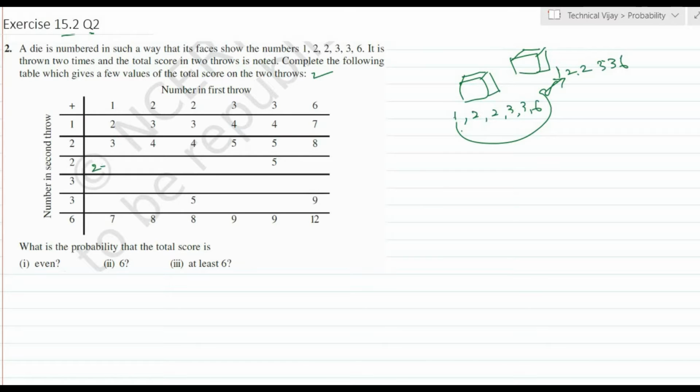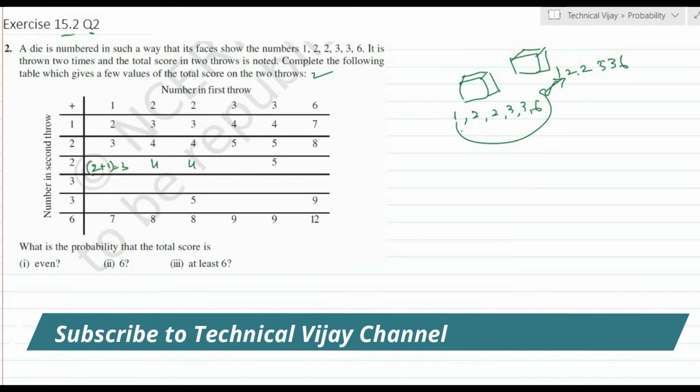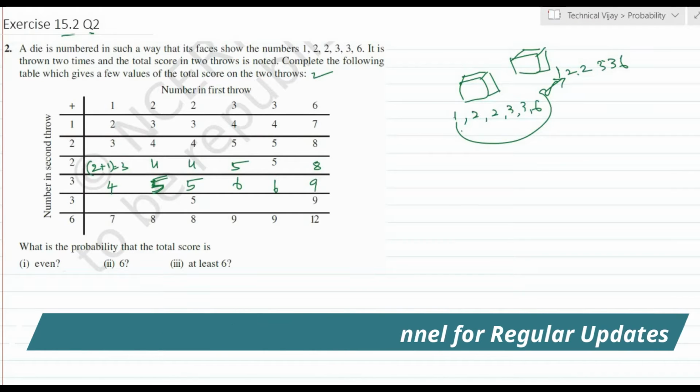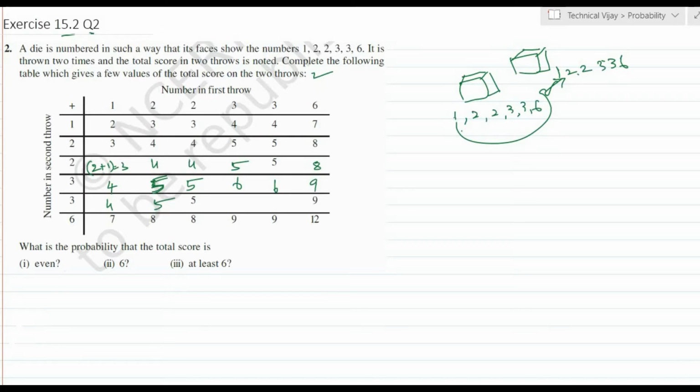Here this is 2 plus 1, that is equal to 3. Directly I will write: this is 2 plus 2, that is equal to 4, and here 2 plus 2, also 4. And 2 plus 3 is 5, 2 plus 3 is 5, 2 plus 6 is 8. And here 3 plus 1 is 4, and 3 plus 2 is 5, this is 5 and this is also 5. And 3 plus 3 is 6, 3 plus 3 is 6, and 3 plus 6 is 9. Then 3 plus 1 is 4, 3 plus 2 is 5, here also 5, 3 plus 3 is 6, 3 plus 3 is 6, and 3 plus 6 is 9. This has been completed.